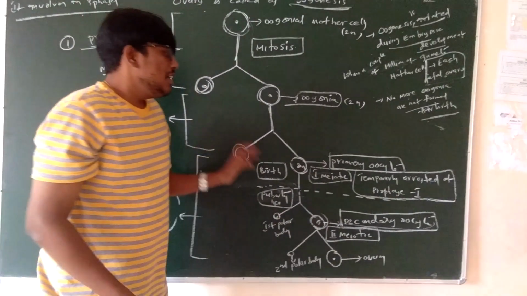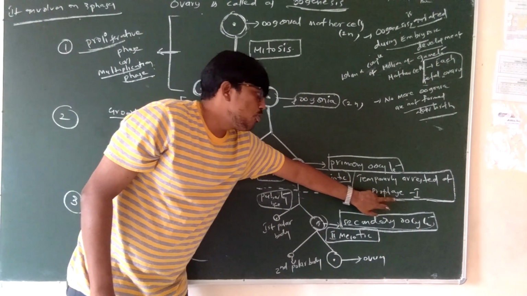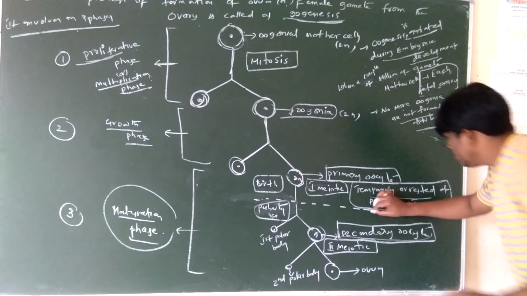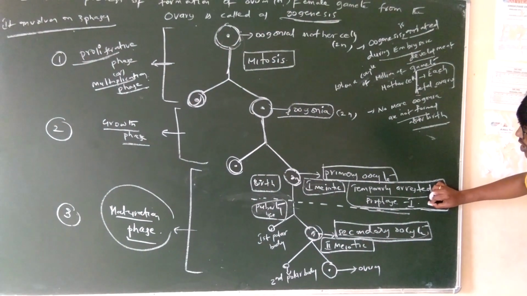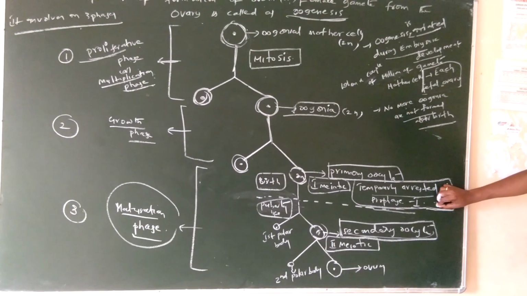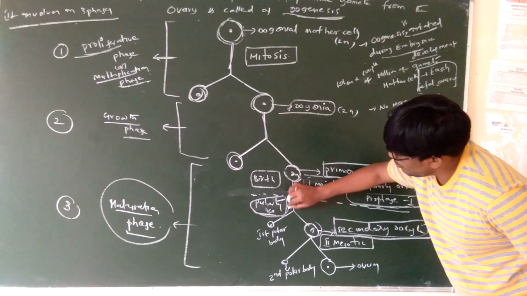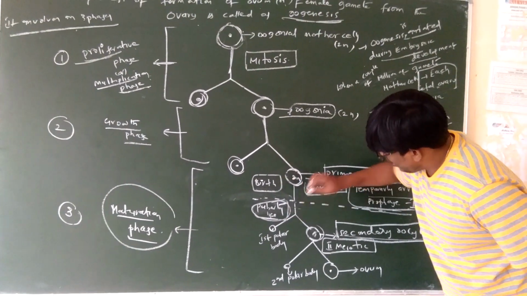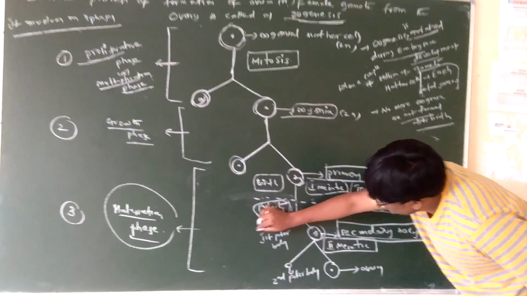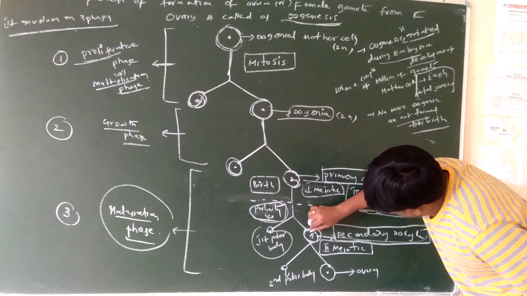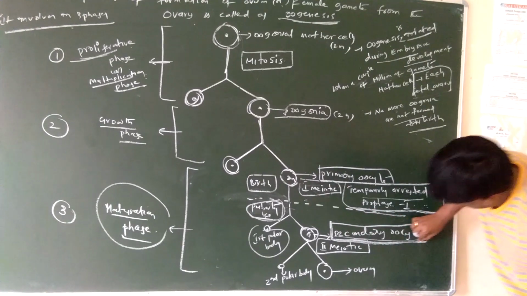But this stays temporarily arrested at prophase 1 of the meiotic division and is completed at the puberty stage. It forms a smaller cell called the first polar body, and a large cell called the secondary oocyte.